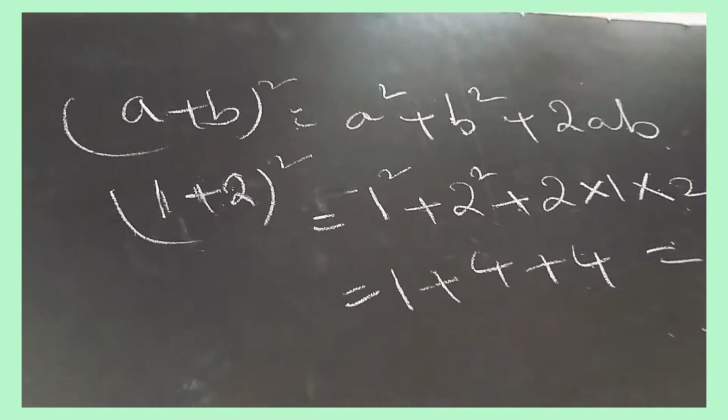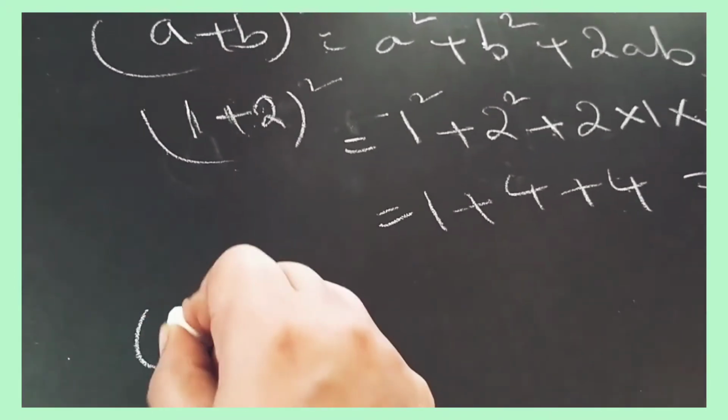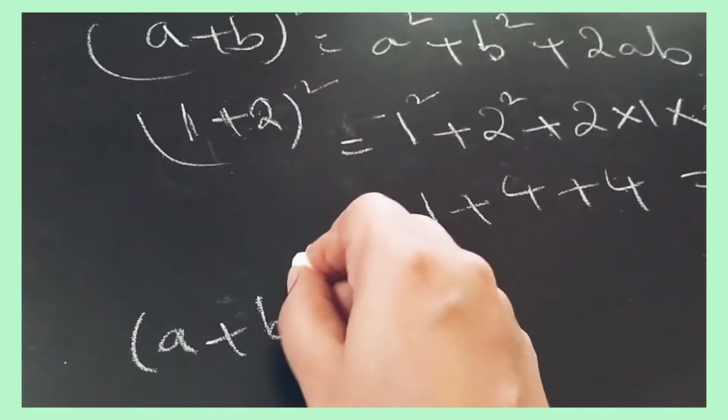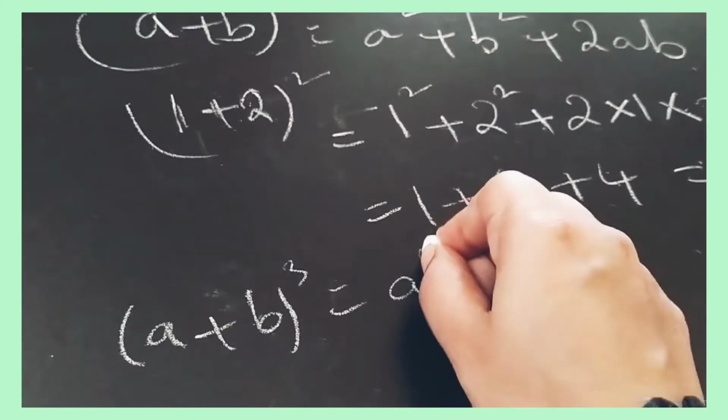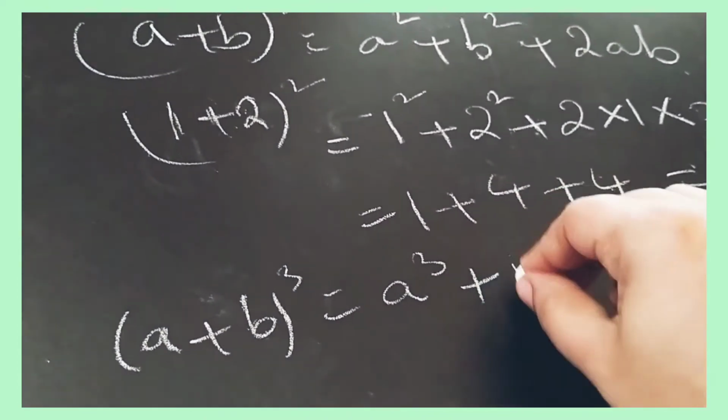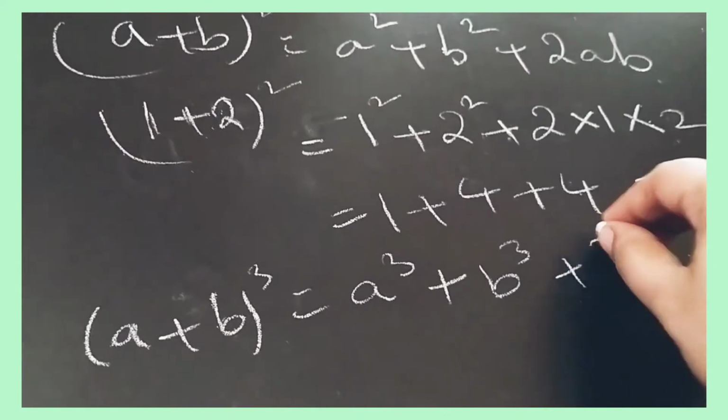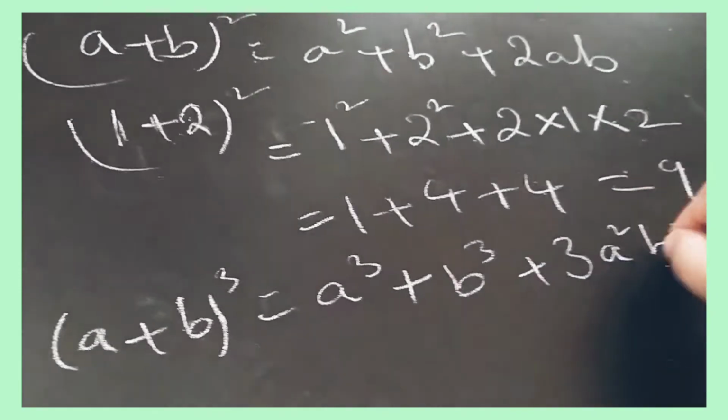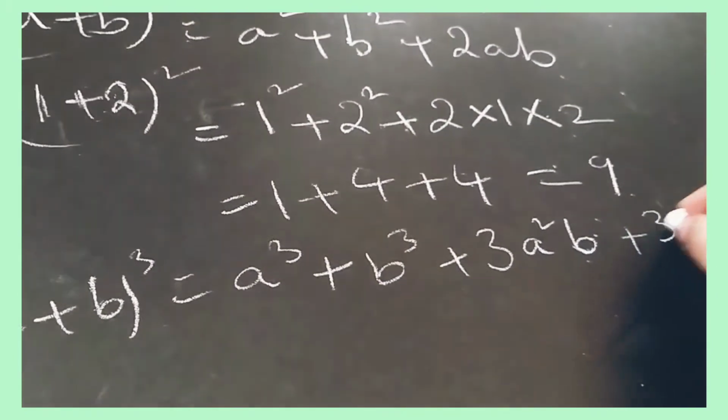Our next formula is (a + b) whole cube. What is (a + b) whole cube? It is a cube plus b cube plus 3a square b plus 3ab square.